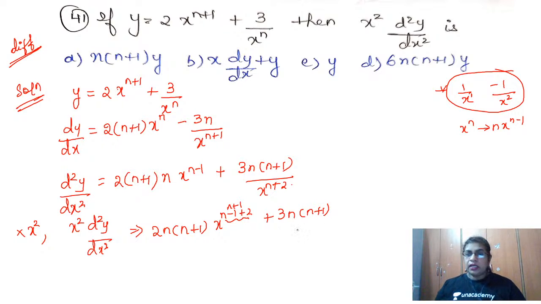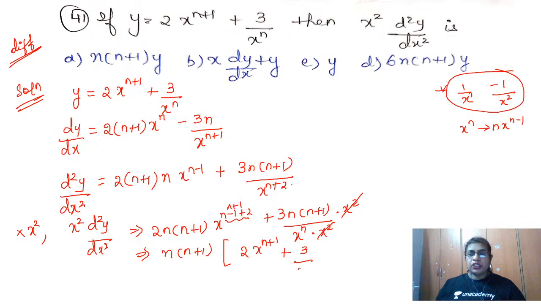Then what we get in the denominator, x to the power n plus 2 can be written as x to the power n into x to the power 2. So when I multiply, what do I get? This x square gets cancelled. So this is my last step now here. What is common is n into n plus 1 is common. Into the bracket, what you have? 2 x to the power n plus 1 plus 3 by x to the power n.